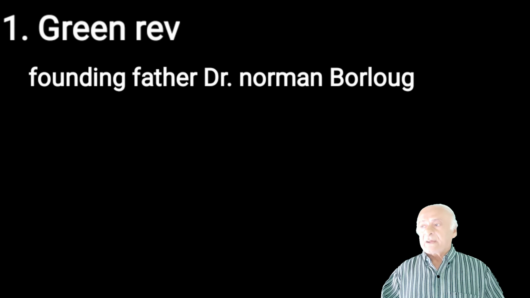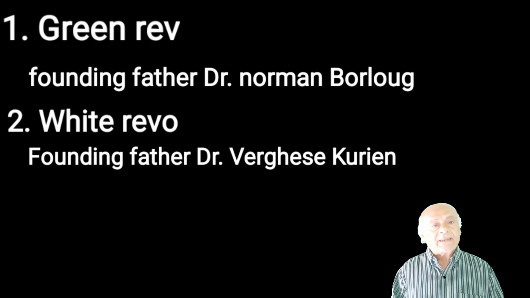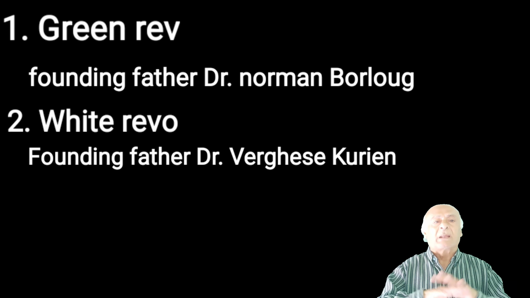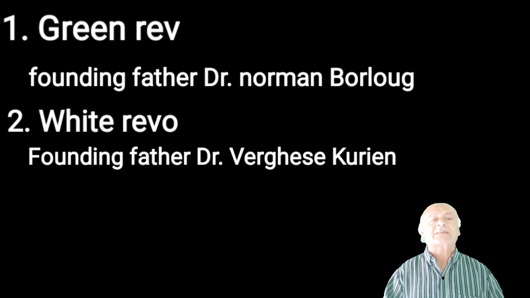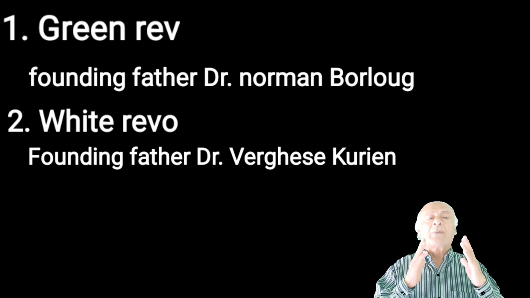The second revolution we are going to talk about is White Revolution. White Revolution denotes milk and all kinds of milk products, like dairy products. Verghese Kurien was an Indian from Gujarat.